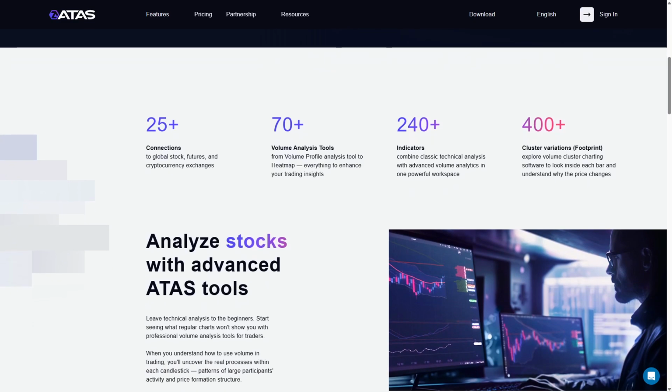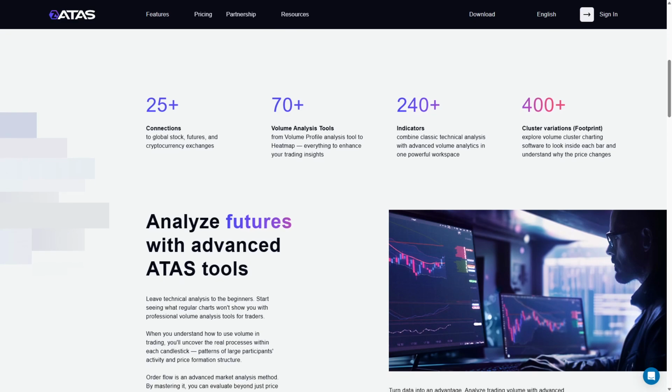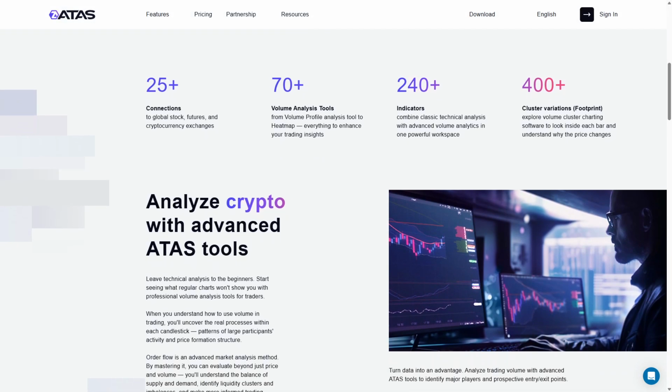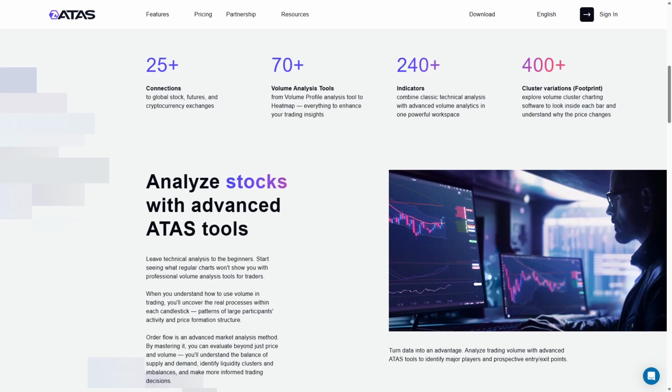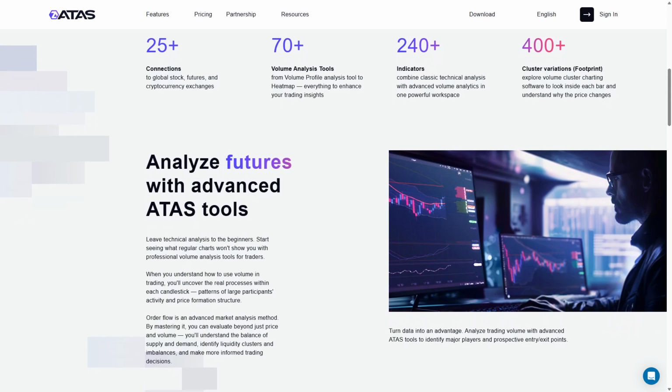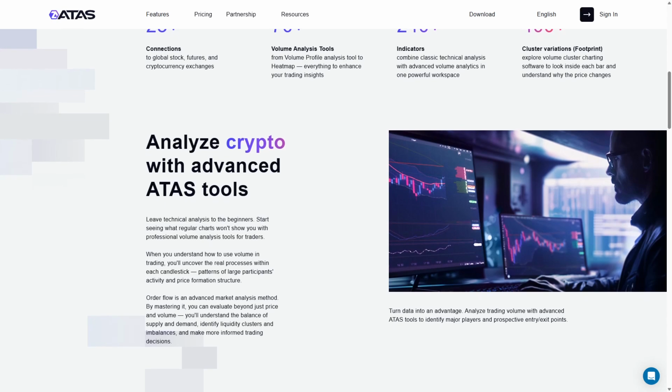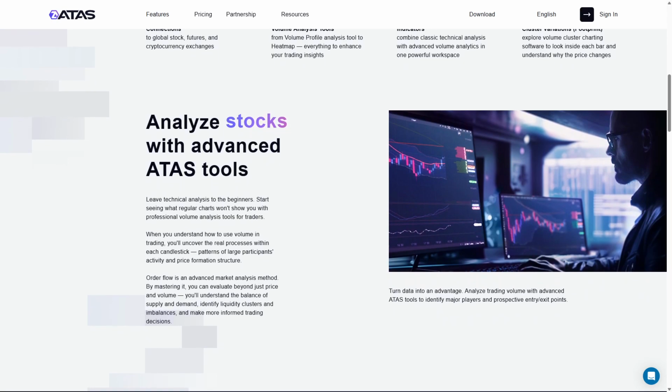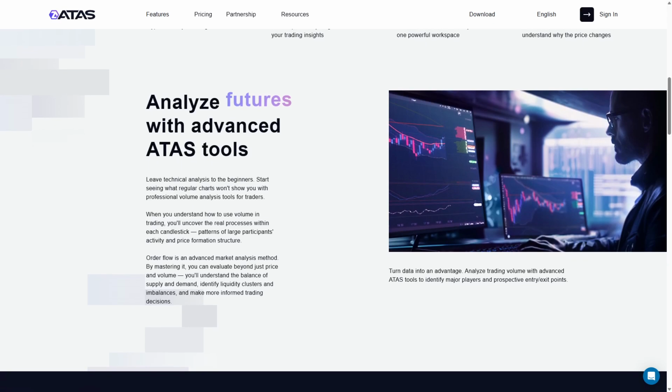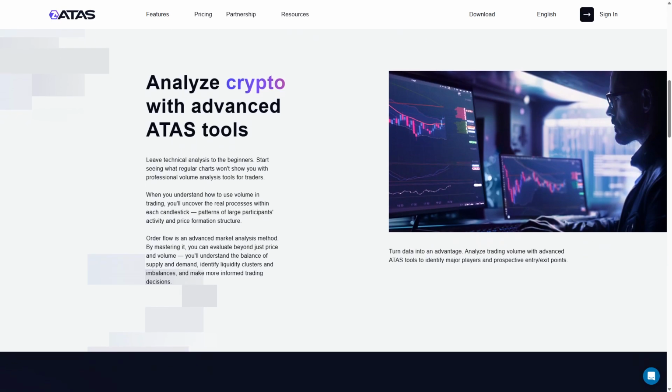However, it requires a learning curve for beginners due to its detailed data presentation and can be resource-intensive on some systems. Ideal users are active futures traders and scalpers who rely heavily on volume and order flow to anticipate price movements and want a visually rich, data-dense platform.